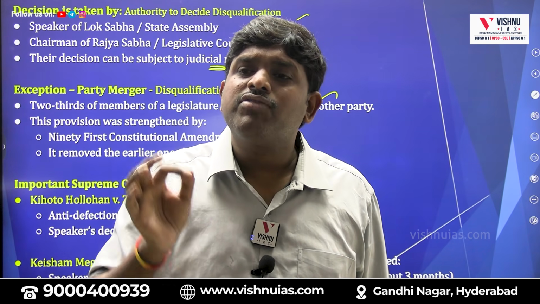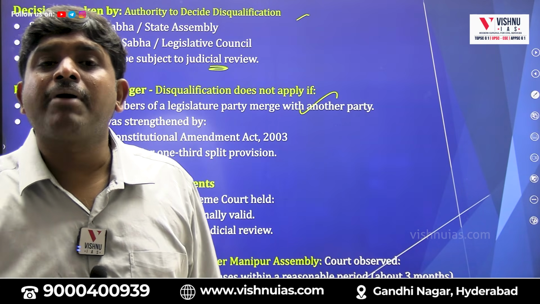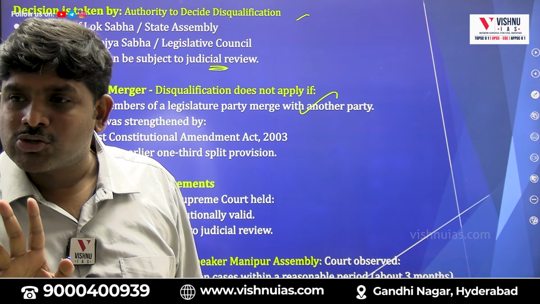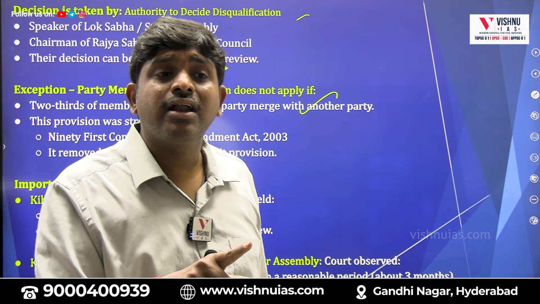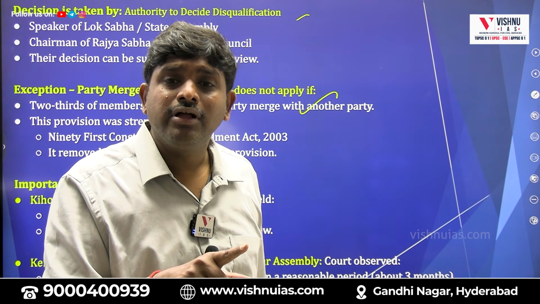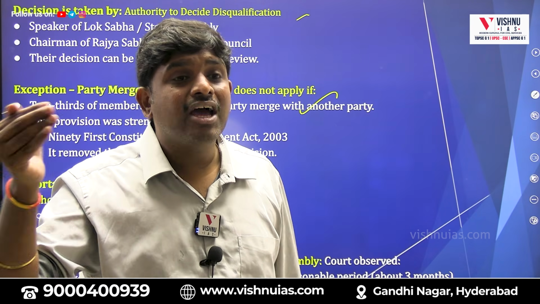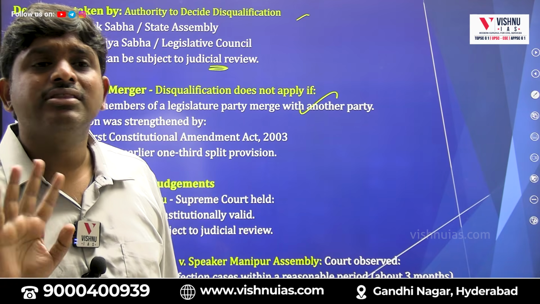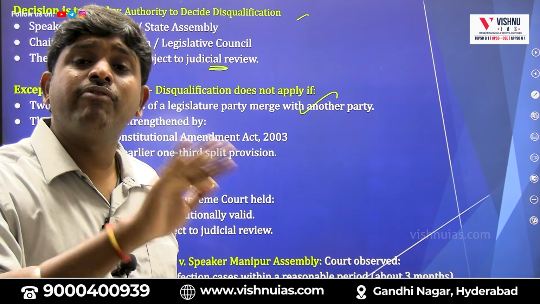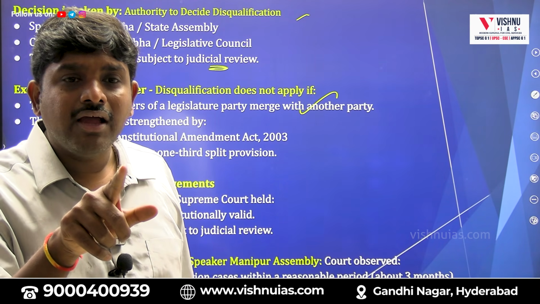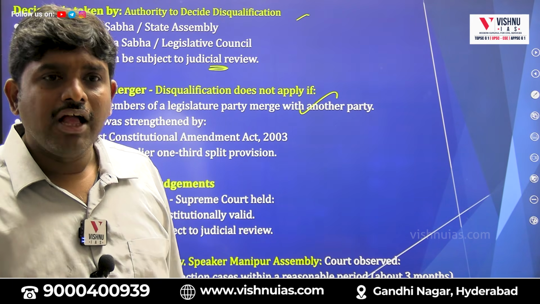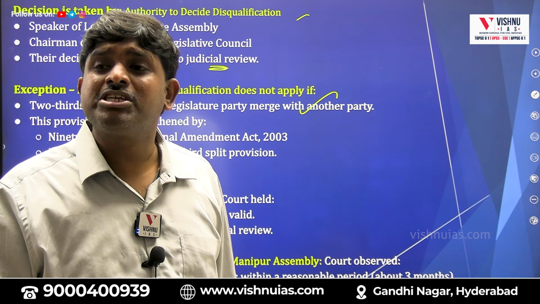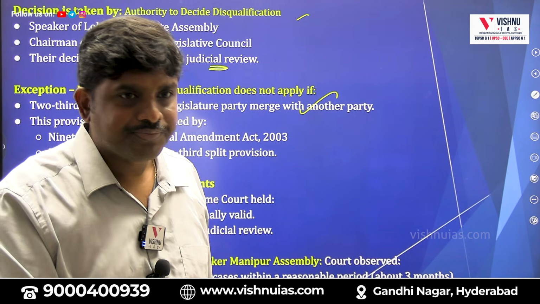If 2/3 of the members jump into another political party, it is called a merger and they will not be disqualified. Earlier how many were allowed? 1/3. Now how many? 2/3. The earlier law said 1/3 is a merger, but now the 91st Amendment says 2/3.